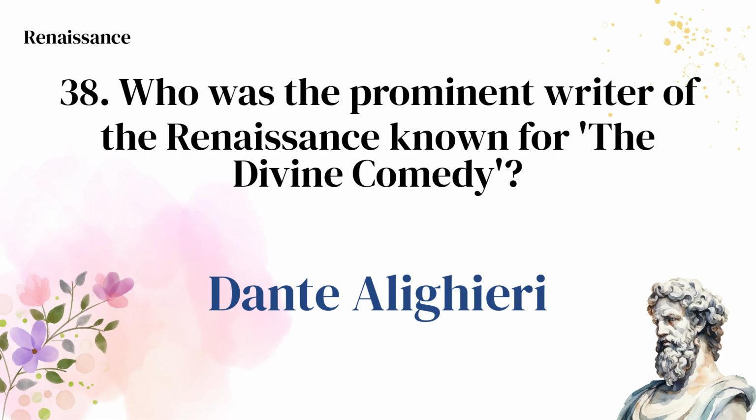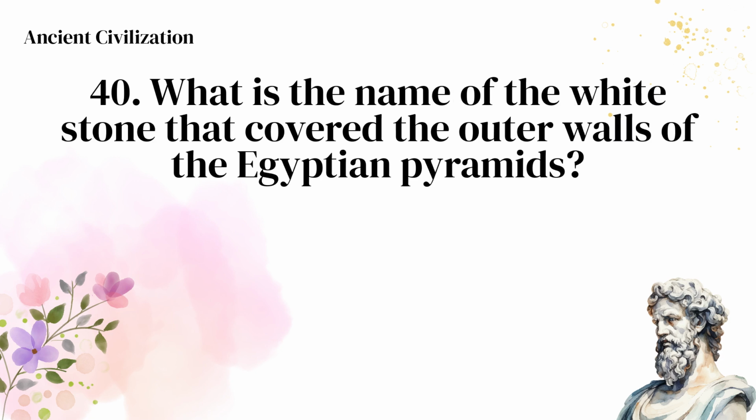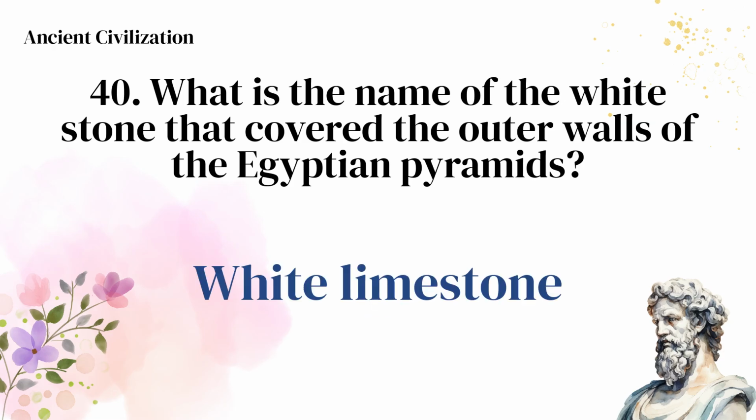Dante Alighieri. Who was the emperor that founded the Sui dynasty? Yang Jian. What is the name of the white stone that covered the outer walls of the Egyptian pyramids? White limestone.